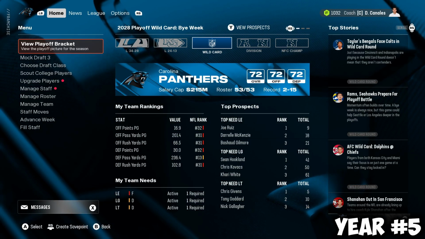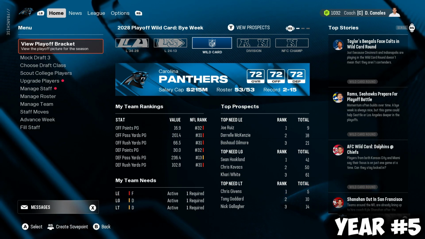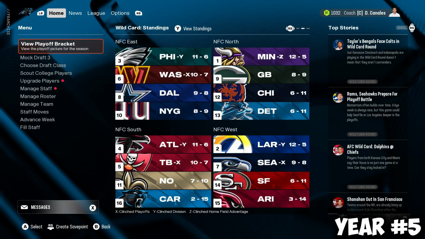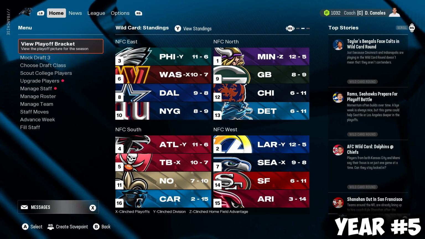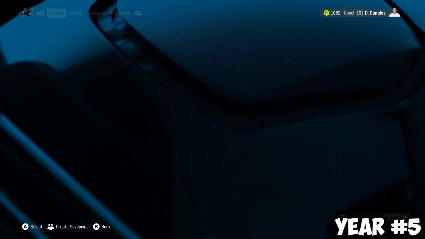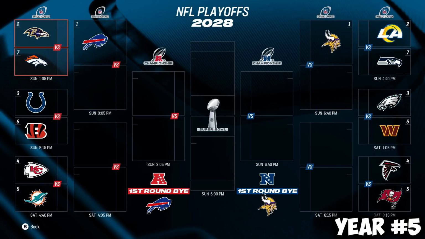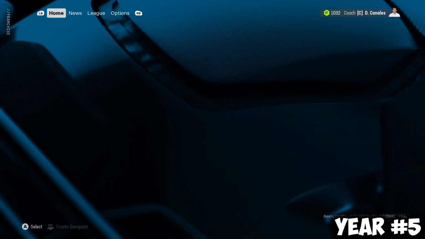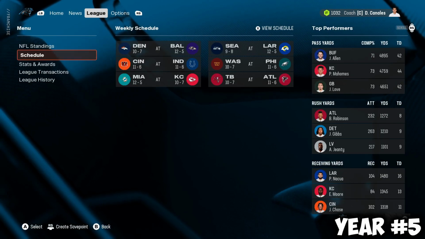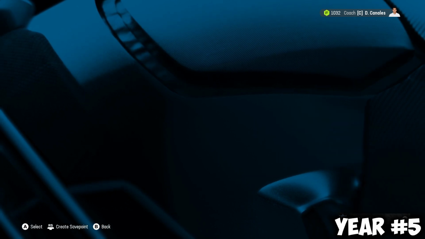Year number 5 comes to an end. 2-15 for this Panthers team, but we're looking for the Bucs. 10-7, that's a playoff seeded team. 5th seed for the Bucs. Head on over to that playoff bracket. See who we're going to face. It will be the Falcons. NFC South matchup in the wild card. Now, please don't let me down.